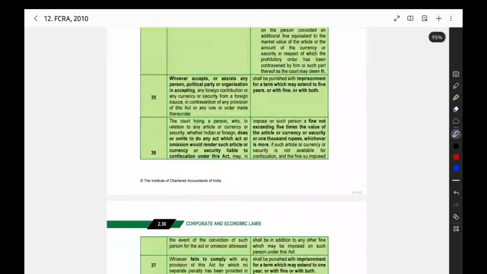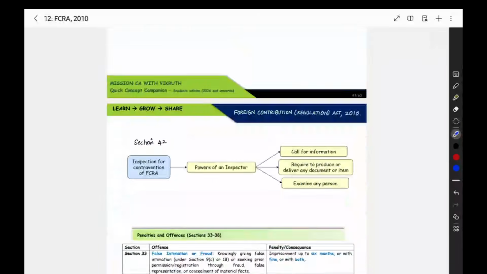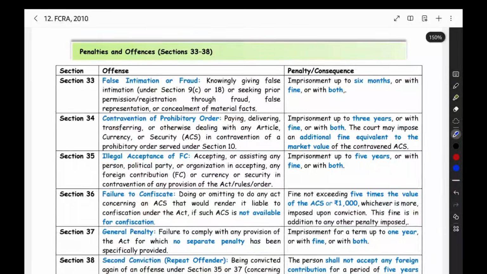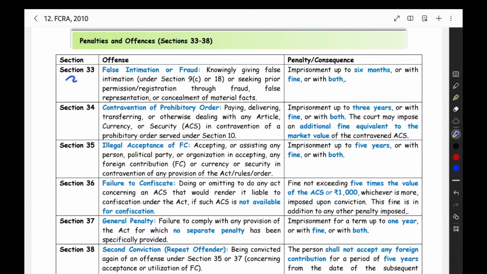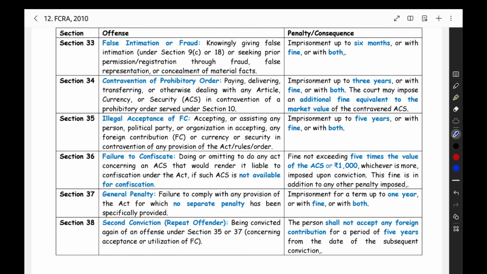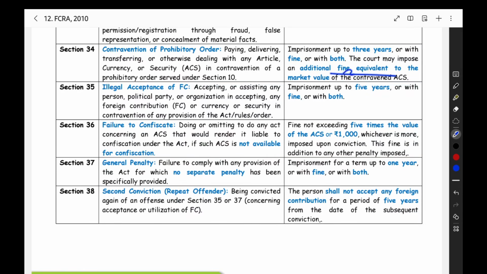Then the next thing is offences and penalties. All the offences and penalties are given in a chart format, like a table format here. Section 33, false intimation or fraud. You are giving false information or committing fraud. Then imprisonment up to 6 months or fine or both. So like that, penalty is there for each and every problem. Contravention of prohibitory order: they have passed an order that you should not deal with foreign contribution, but you are dealing with it. Then imprisonment up to 3 years or fine or both. Additional fine also they have given.